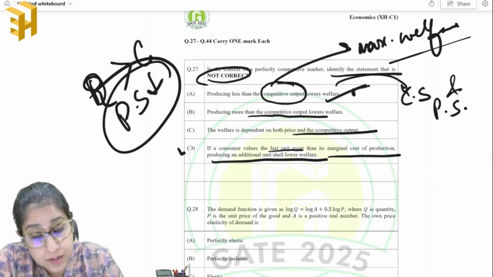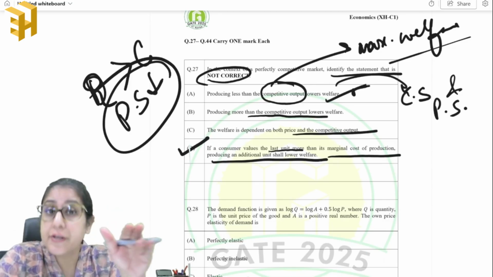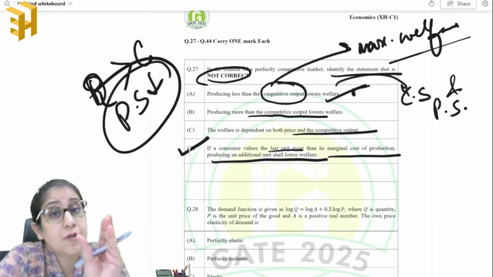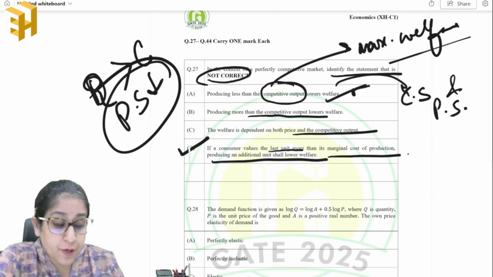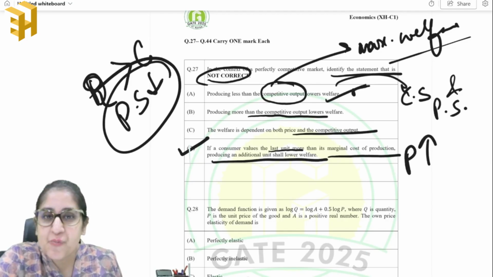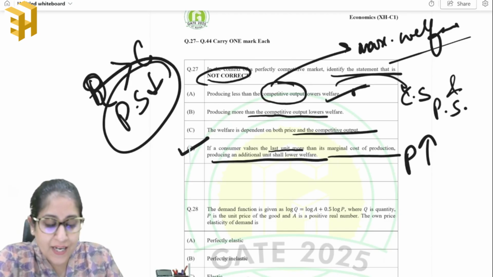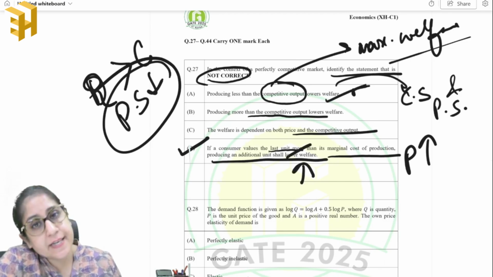No, this is the statement that is incorrect, because if the consumer is valuing that unit of output more than its marginal cost, producing more of it will rather increase the consumer welfare and hence will lead to an increase in welfare and not decrease the welfare.